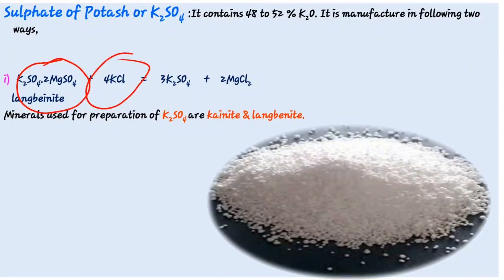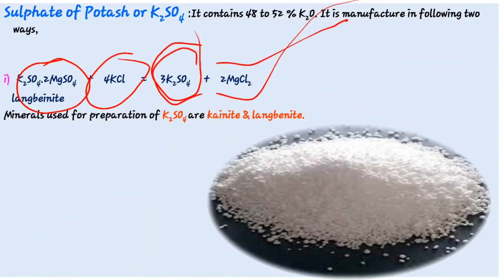For KCl, the potassium sulfate is precipitated out and it is separated by decantation, that is potassium sulfate and magnesium chloride. So langbeinite reacted with concentrated potassium chloride solution forms potassium sulfate and magnesium chloride. Normally the minerals used for preparation of potassium sulfate are kainite and langbeinite. Okay, so this is the manufacturing process of sulfate of potash.